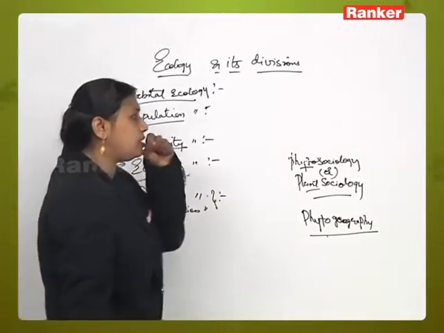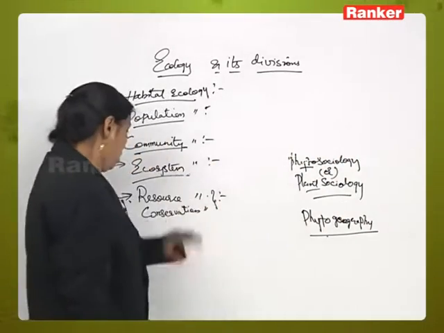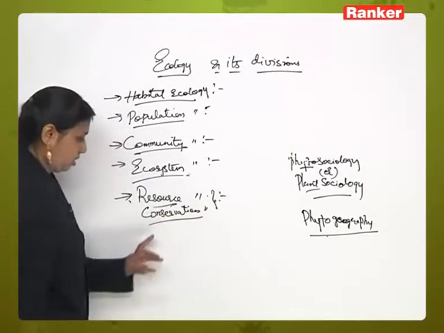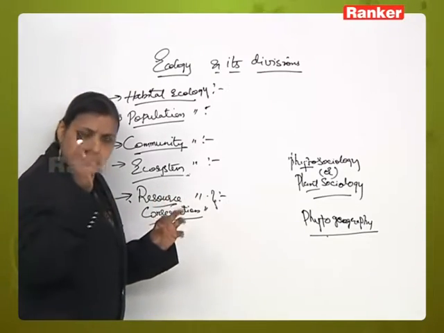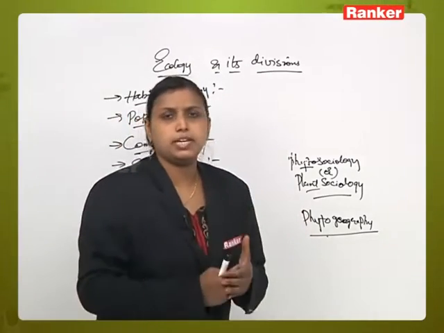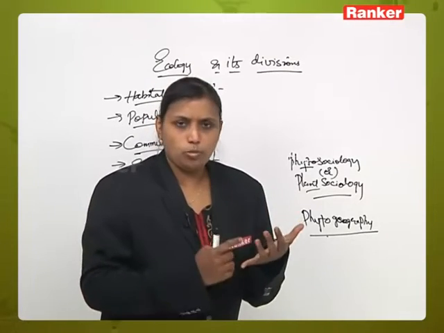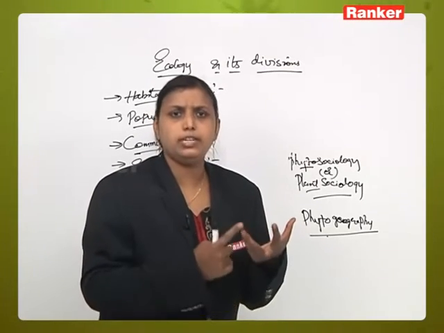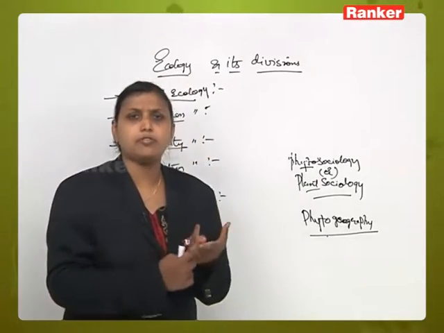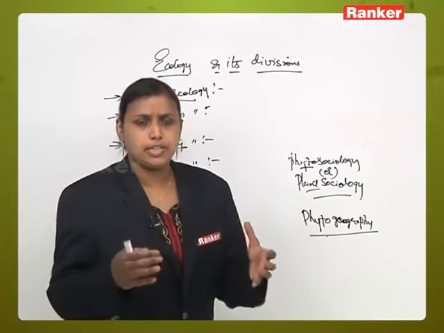Now what is conservation ecology? Conservation ecology is, for example, in a place where we are living, a particular area. We are supposed to know what resources are available, how much land we are utilizing, water availability or soil availability, rainfall, temperature, light, right? The conservation of resources in a particular area.